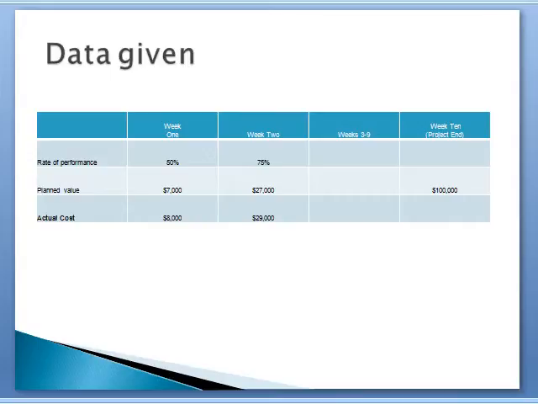The planned value for week 1 is $7,000 and the actual cost is $8,000. For week 2, the planned value is $27,000 and the actual cost is $29,000. The planned value for the end of the project is $100,000.